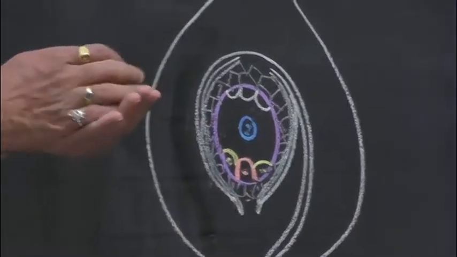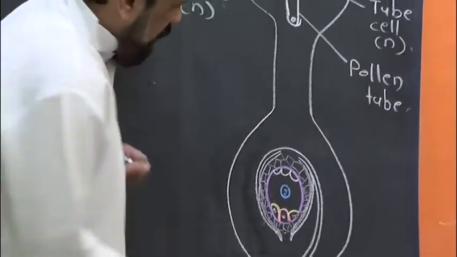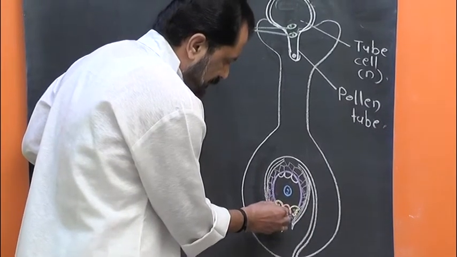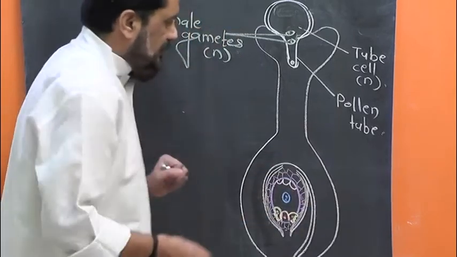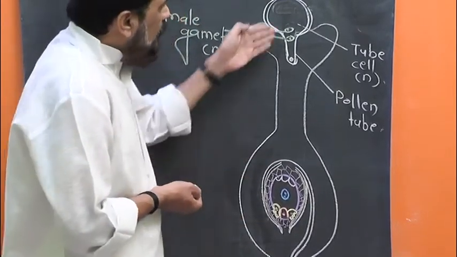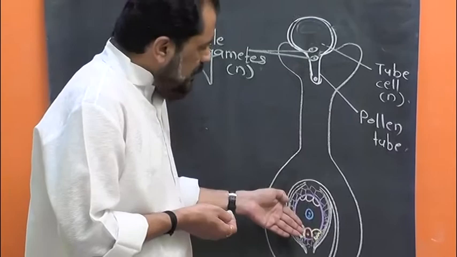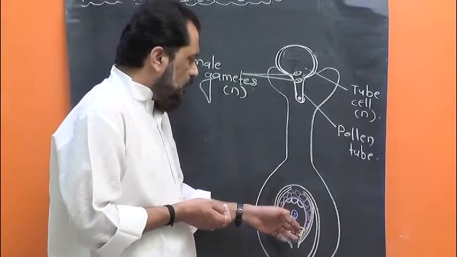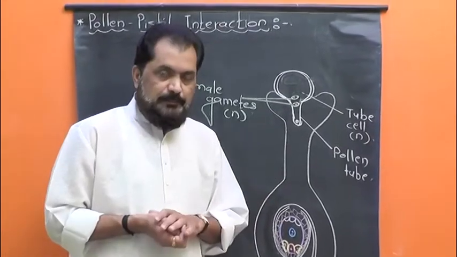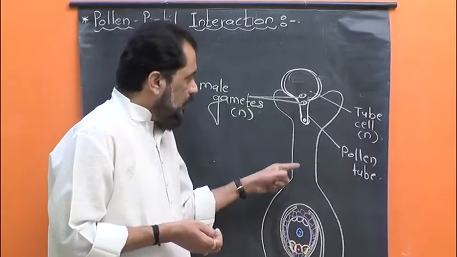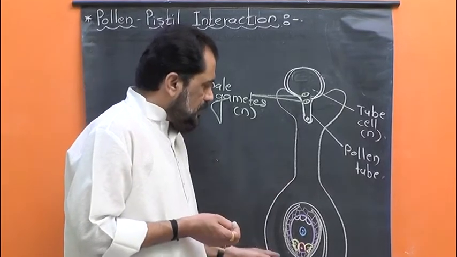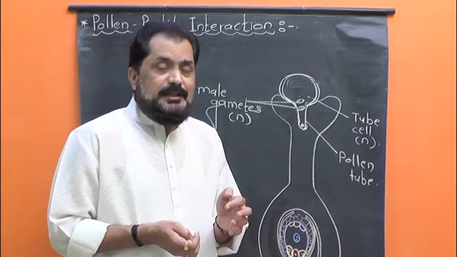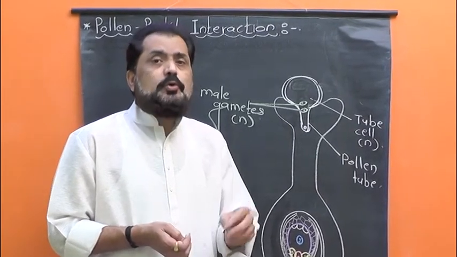We have already studied that these synergid cells show a filiform apparatus and it produces some chemicals. The movement of pollen tube towards the ovule is guided by those chemicals produced by the synergid cell. So we can say that the pollen tube grows towards the ovule under the influence of chemicals, hence it is a sort of chemotropic movement.